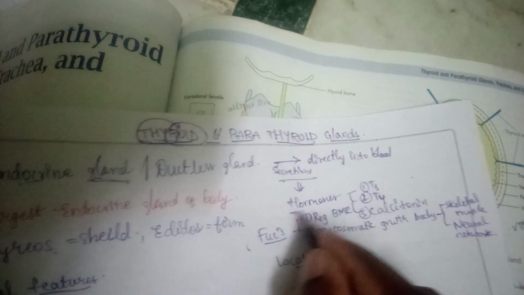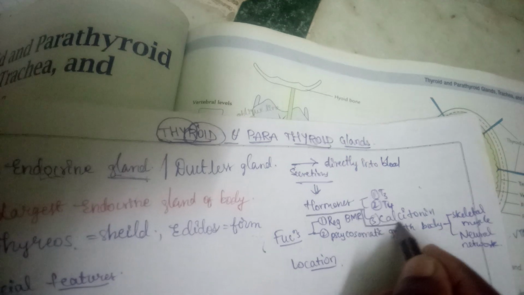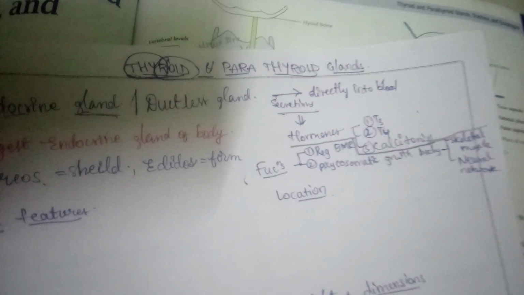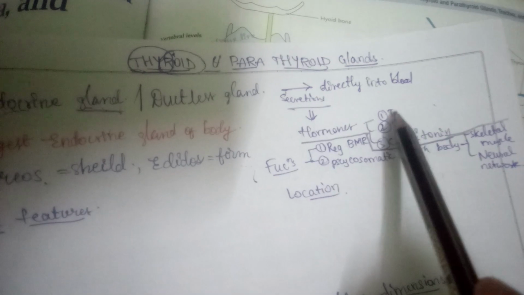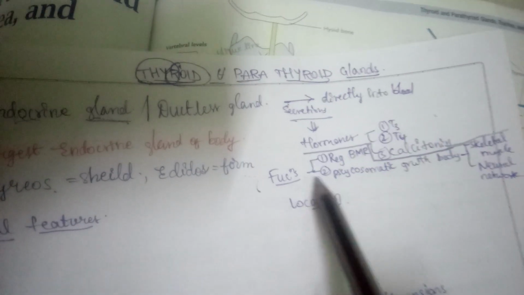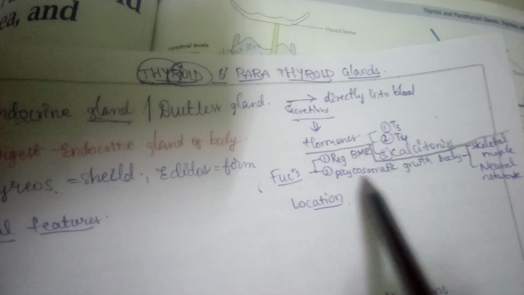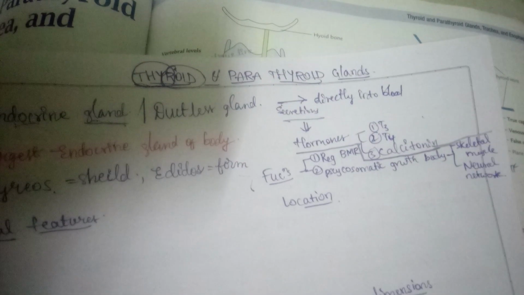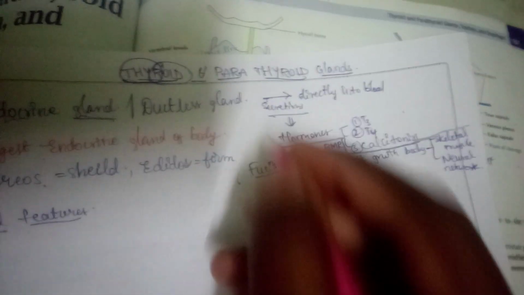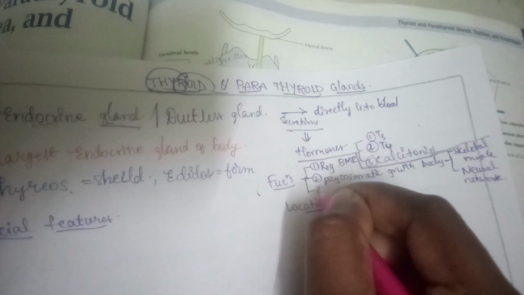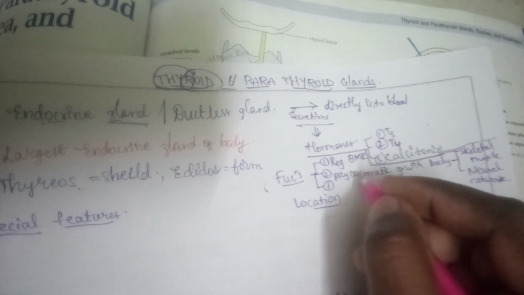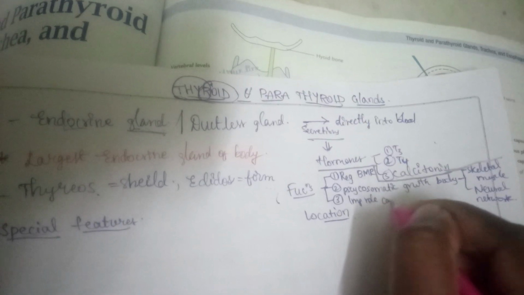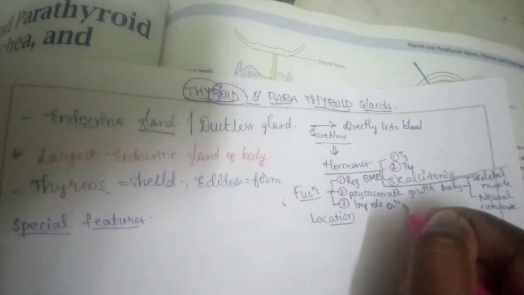Next, okay, so the hormones are T3, T4 and calcitonin, and the functions are regulation of BMR, psychosomatic growth of body, especially the skeletal muscle and neural network. And the third important function is that important role in calcium metabolism.